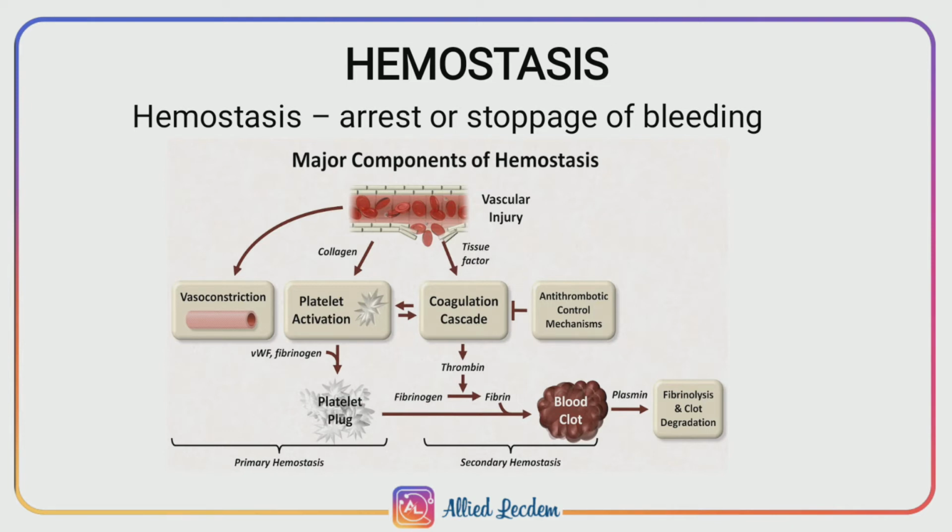Now coming to the second stage, that is the platelet plug formation. Platelets get adhered to the collagen of the ruptured blood vessel and secrete adenosine diphosphate, that is ADP, and thromboxane A2. These two substances attract more and more platelets and activate them. All these platelets aggregate together and form a loose temporary platelet plug or temporary hemostatic plug, which closes the ruptured vessel and prevents further blood loss. Platelet aggregation is accelerated by PAF, that is platelet activating factor.